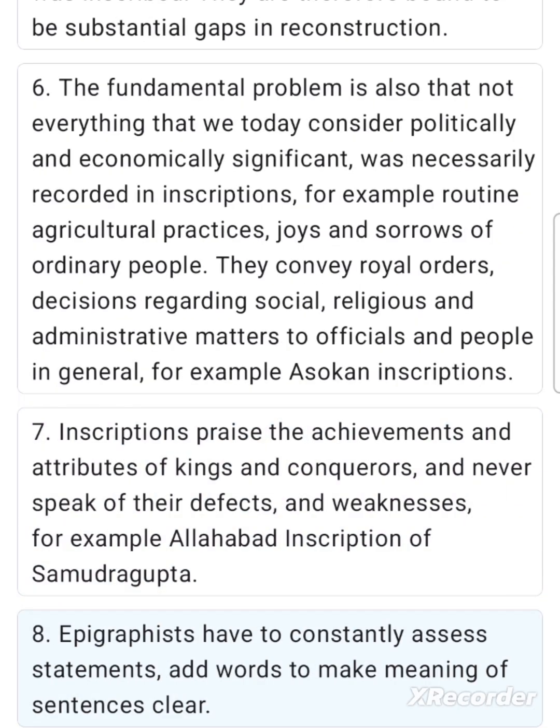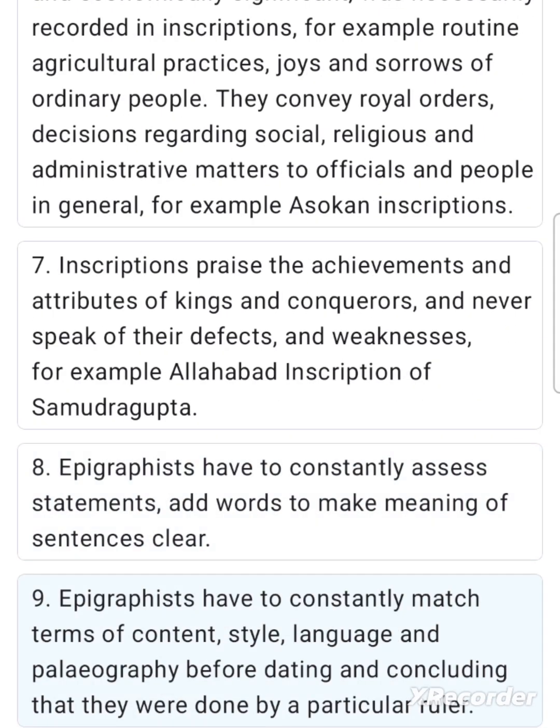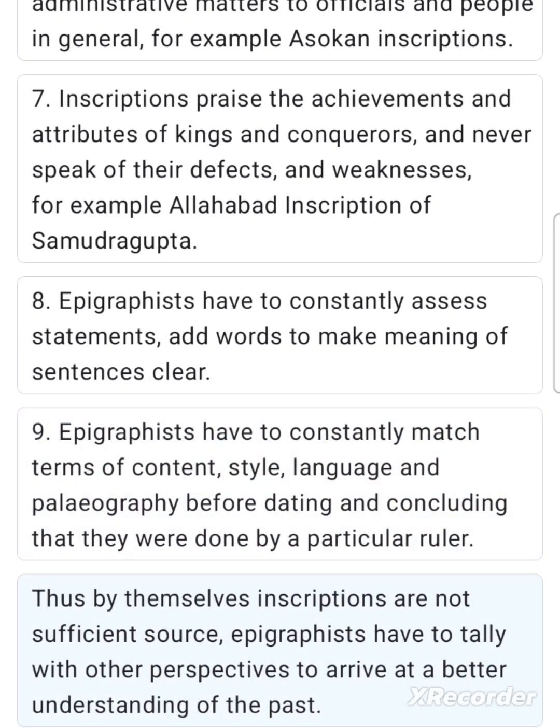8. Epigraphists have to constantly assess statements, add words to make the meaning of sentences clear. 9. Epigraphists have to constantly match terms of content, style, language and paleography before dating and concluding that they were done by a particular ruler. Thus, by themselves inscriptions are not a sufficient source. Epigraphists have to tally with other perspectives to arrive at a better understanding of the past.